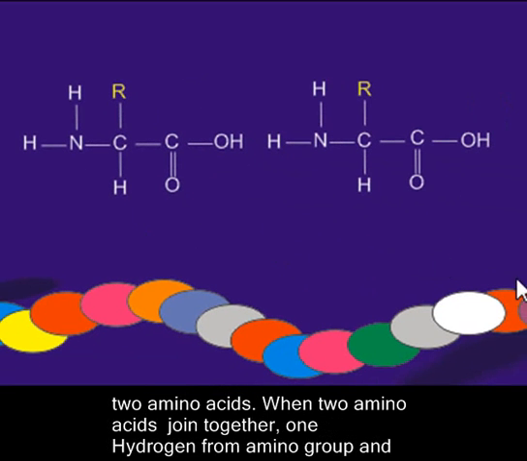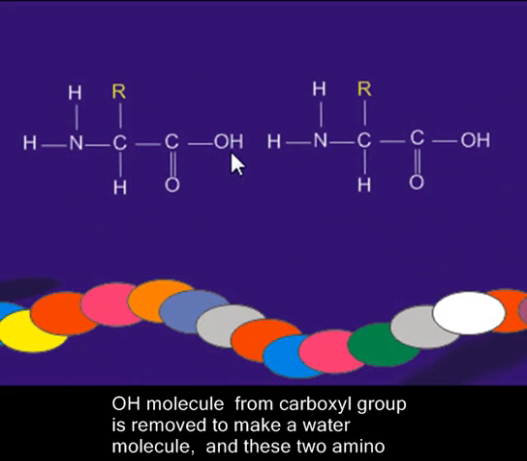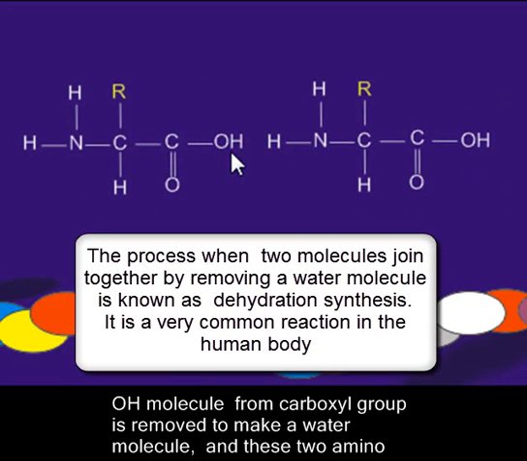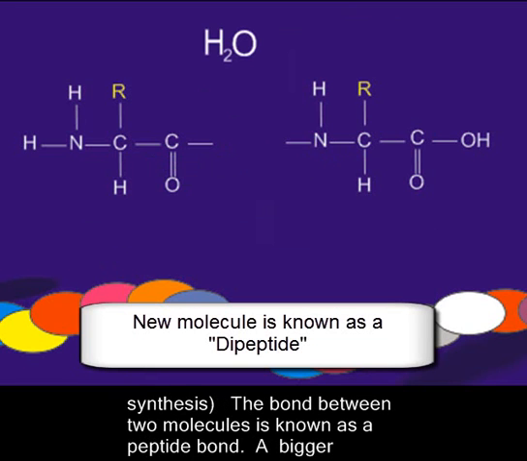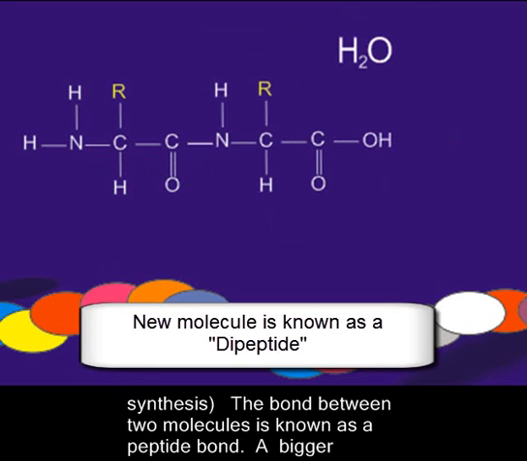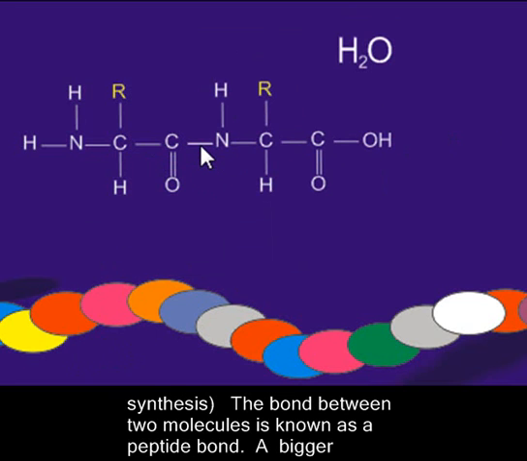Here we have two amino acids. When two amino acids join together, one hydrogen atom from an amino group and OH from a carboxyl group is removed to make a water molecule. These two amino acids join together to make a bigger molecule known as peptide. The bond between the two molecules is known as a peptide bond.